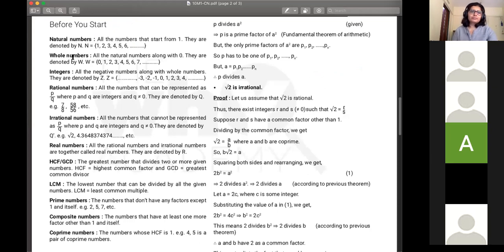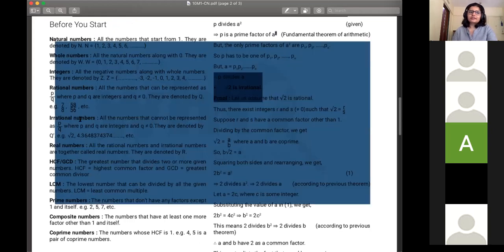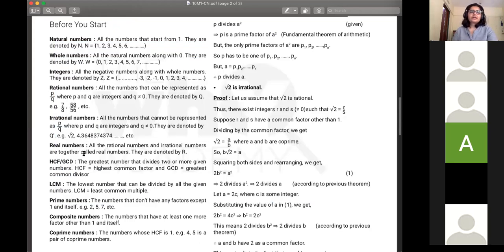Natural numbers, whole numbers, integers. So last year we just did a review of all the rational and irrational numbers. I'll give a statement. All rational numbers are integers, but all integers are not rational numbers. True or false? False. So how would you correct the statement? What should be the right statement? It would be all integers are rational numbers, but all rational numbers are not integers. Absolutely. So don't get confused between the definitions and all that.